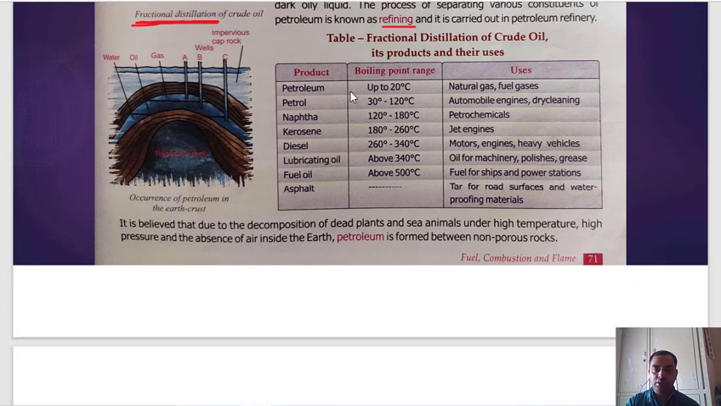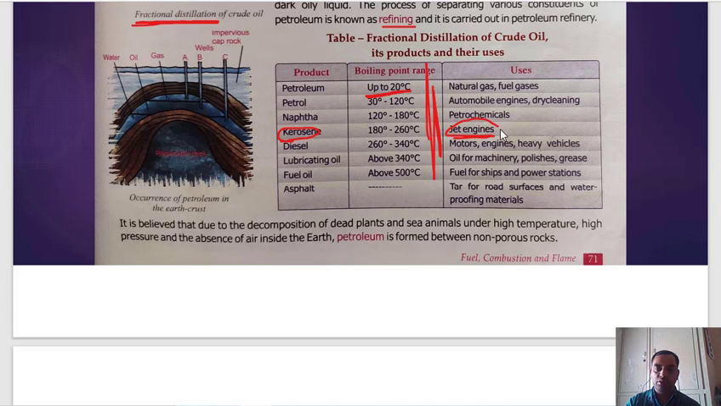So here a list is given. Petroleum gas, its boiling point is up to 20 degrees centigrade. Petrol we can get from 30 to 120 degrees centigrade. Naphtha 120 to 180 degrees, kerosene 180 to 260 degrees, like this it is. Its temperature range is also given. Now for what purpose is it used? Kerosene. See, it is used in jet engines.